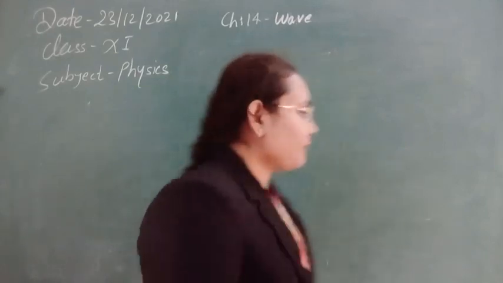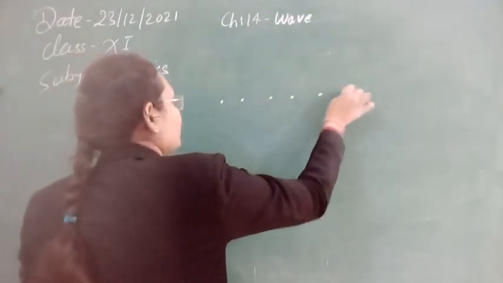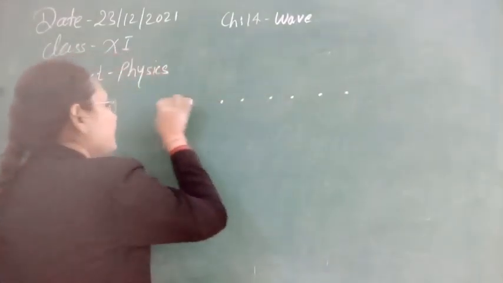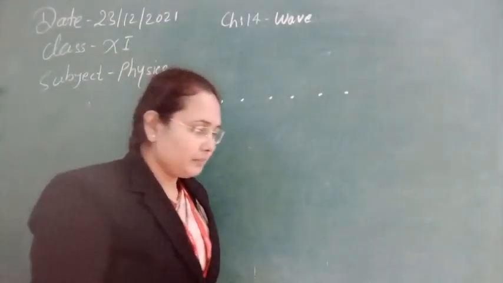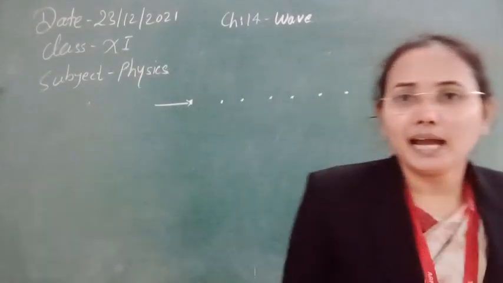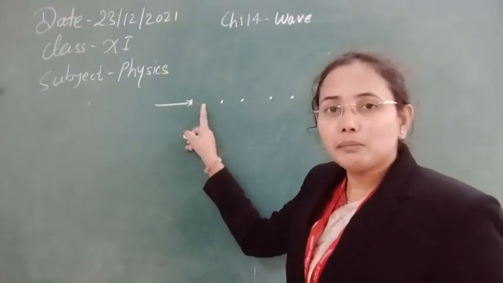A number of molecules are present in the system. When we throw a stone, we are providing mechanical energy. When you supply mechanical energy, the molecules are obviously disturbed from their mean position.